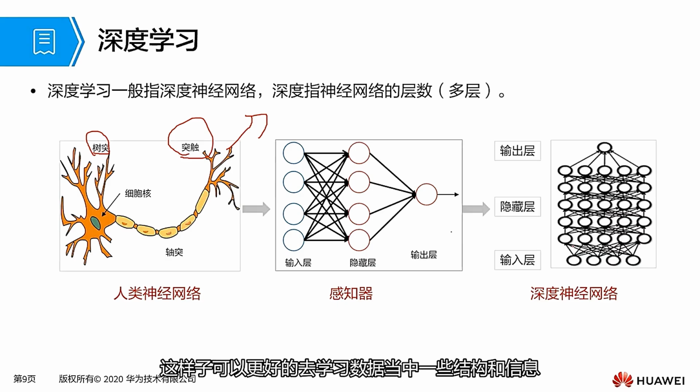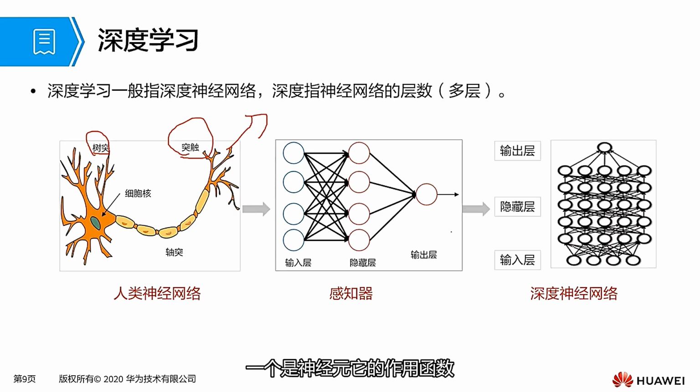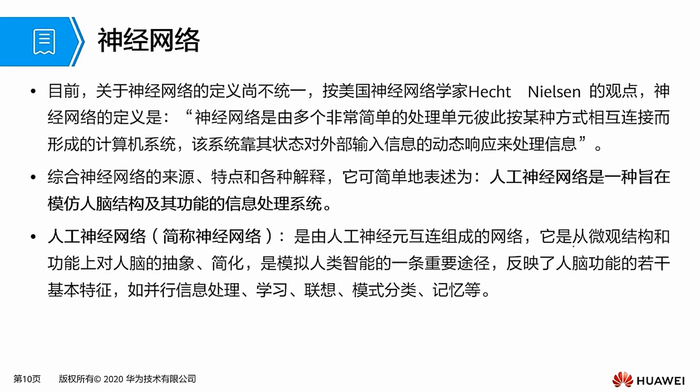According to a viewpoint of American scientist H13-311, he defined it this way: neural networks consist of many very simple processing units, connected with each other in a certain way, forming a computer system. Through this system, based on its state, it processes information by dynamically responding to external input. We leverage his viewpoint and the viewpoints of other scientists, combined with some characteristics of neural networks. How can it be simply represented?